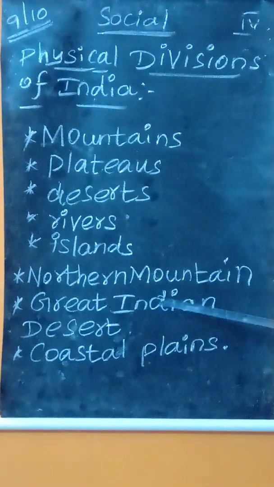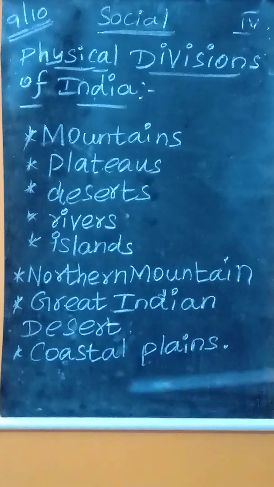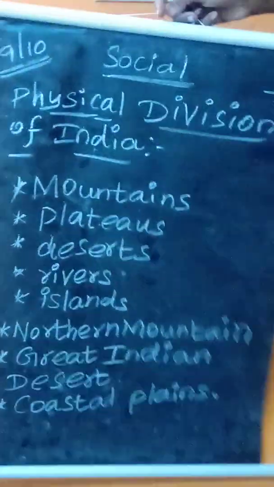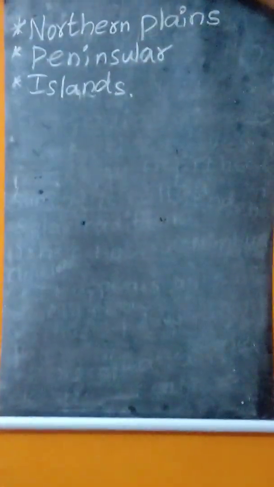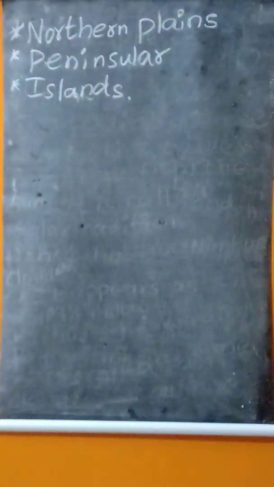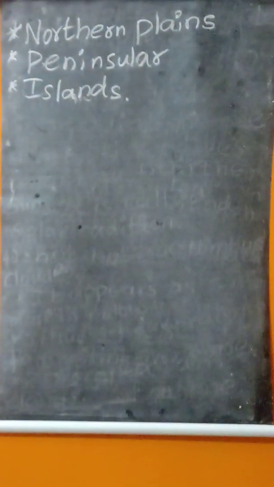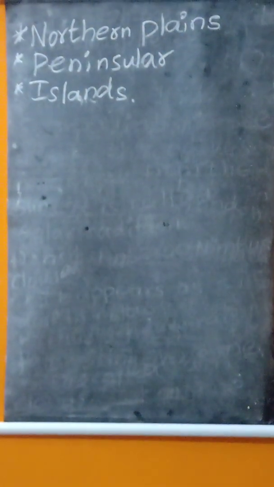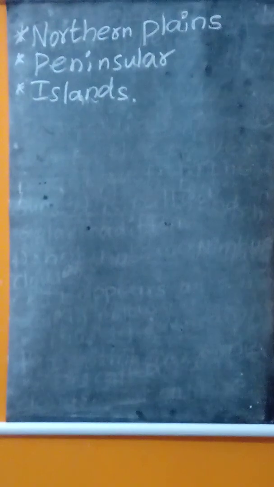Second, the Great Indian Desert. Third, coastal plains. The fourth one is the northern plains. The fifth one is the peninsula, and the last one is the islands.